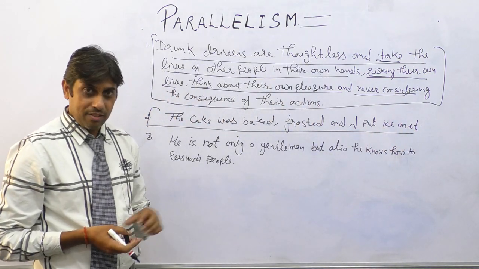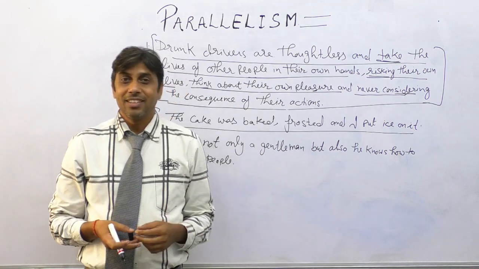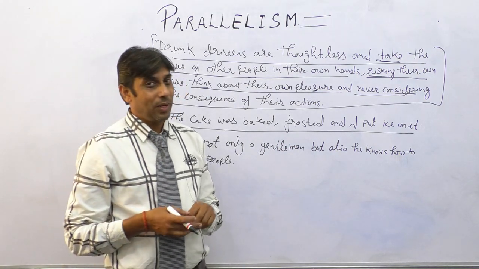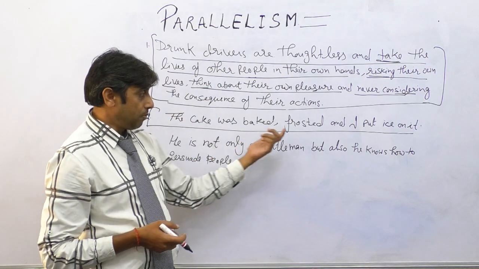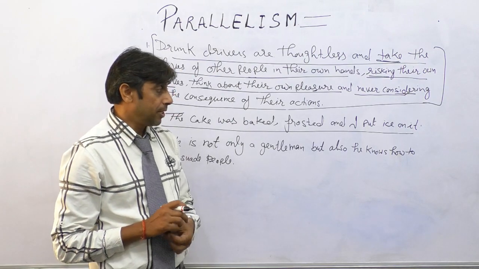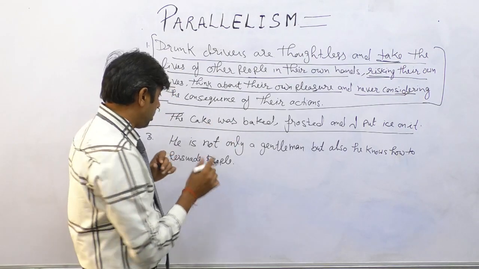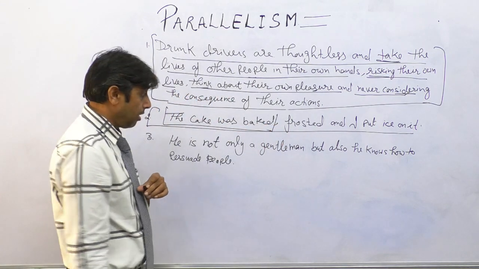This is a simple example, just one sentence. The cake was baked, frosted, and I put ice on it. Once again, the sentence is absolutely fine when I say it to somebody. But if I talk about the structure, this sentence is in passive voice. The cake was baked.